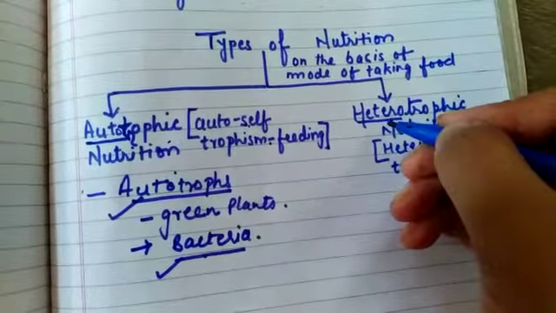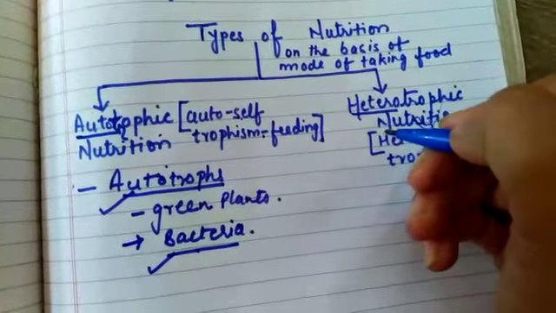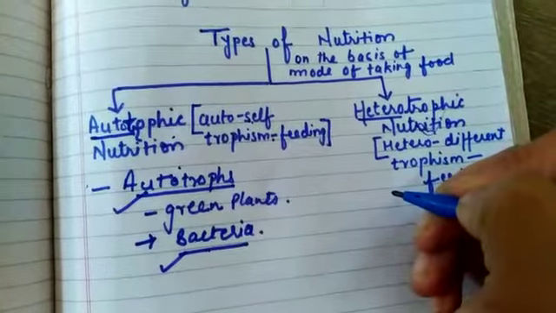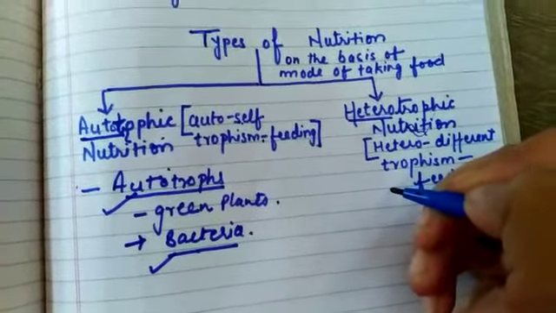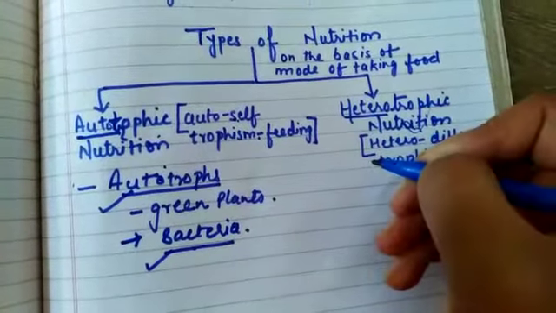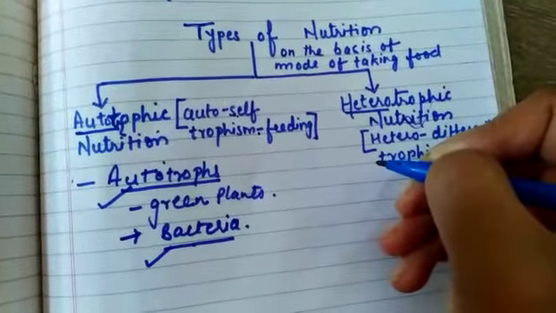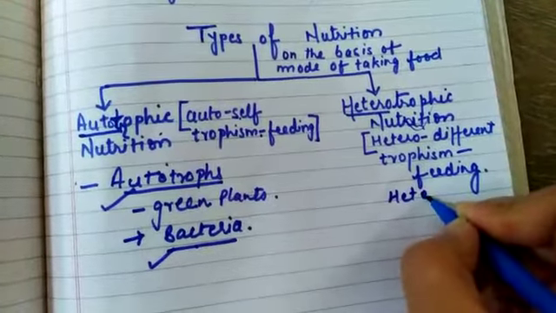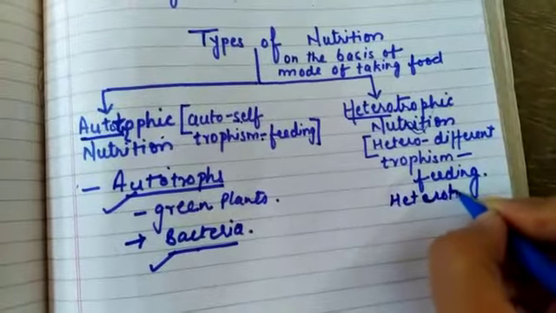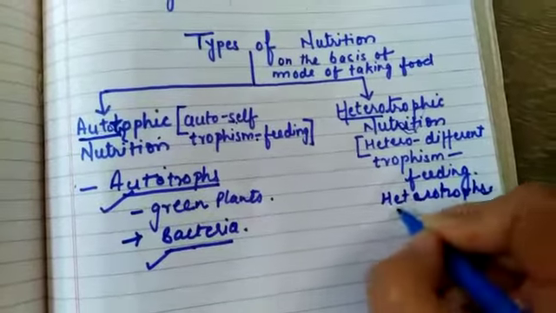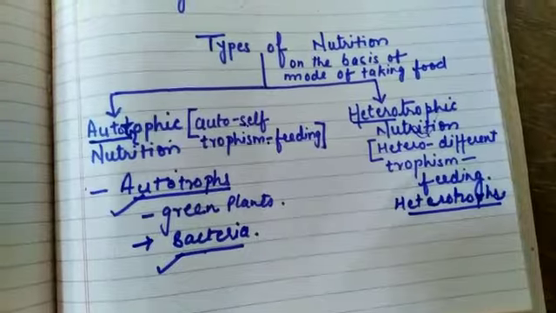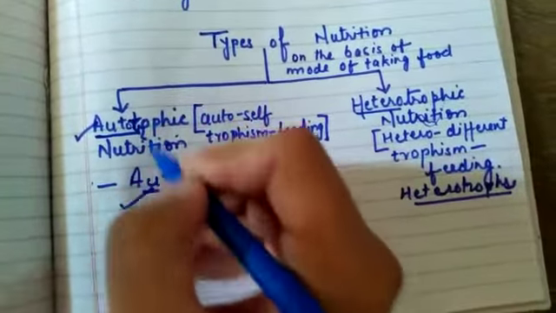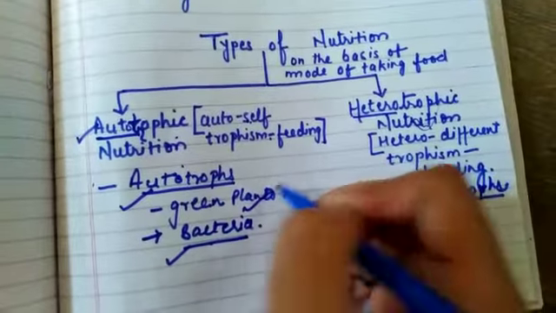And heterotrophic nutrition means, hetero means different, the organisms which have different modes of feeding. That is known as heterotrophic nutrition, and the organisms are known as heterotrophs, like human beings. First we will go through the autotrophs in detail, that is, green plants.